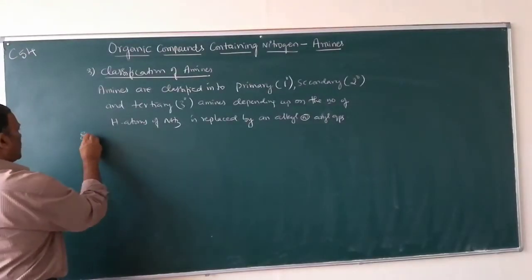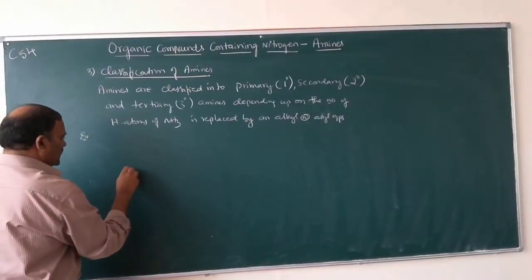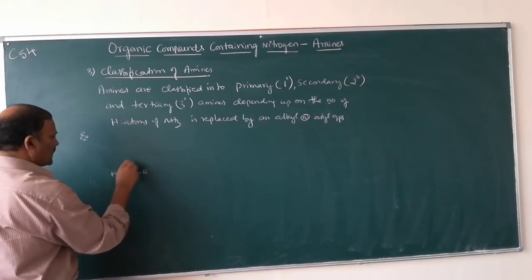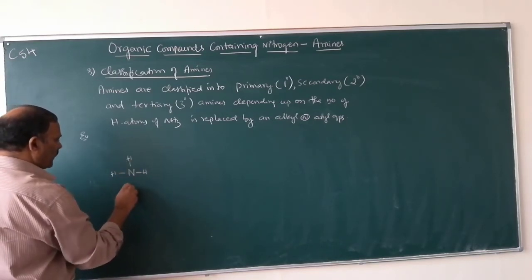For example, this is NH3, this is ammonia.